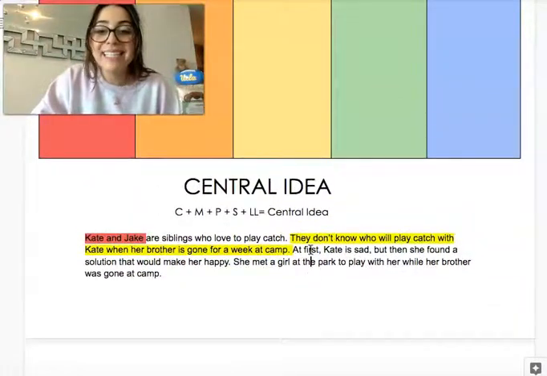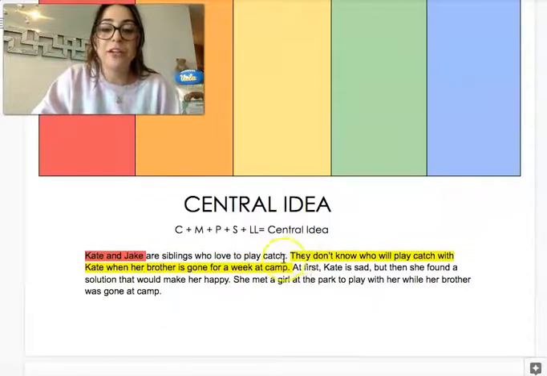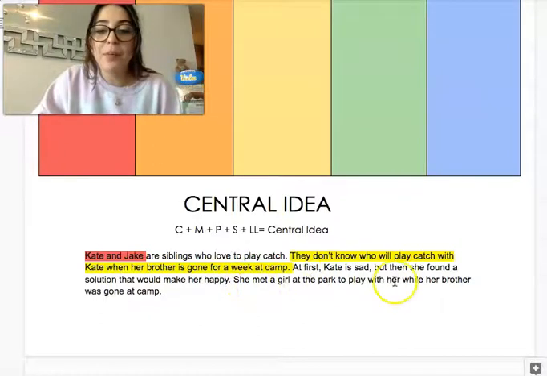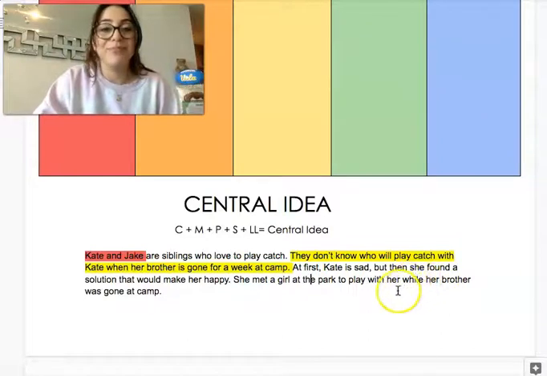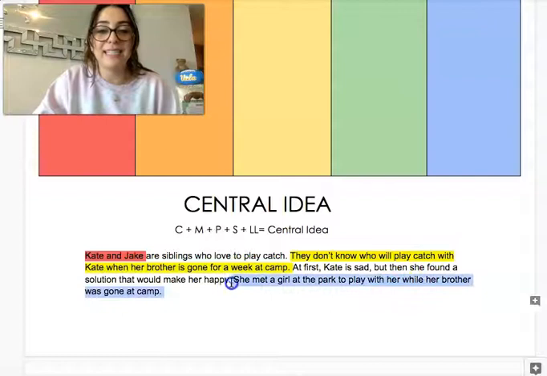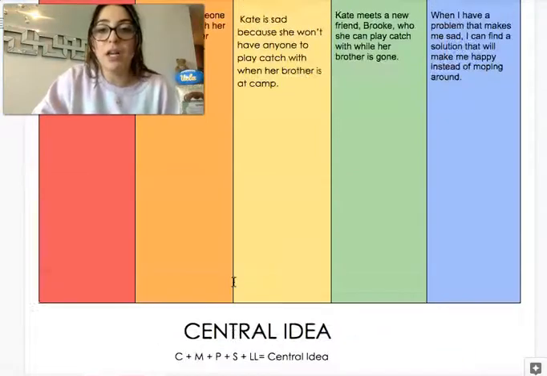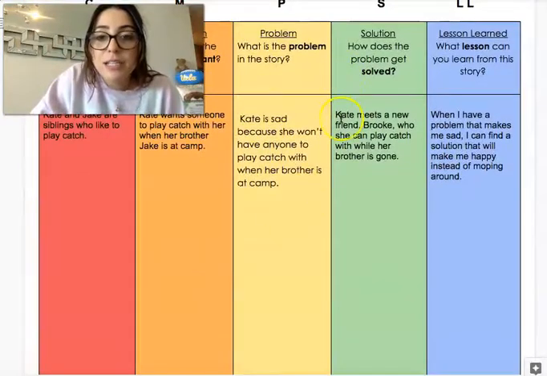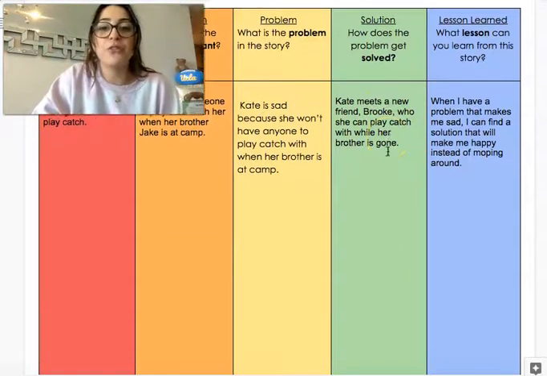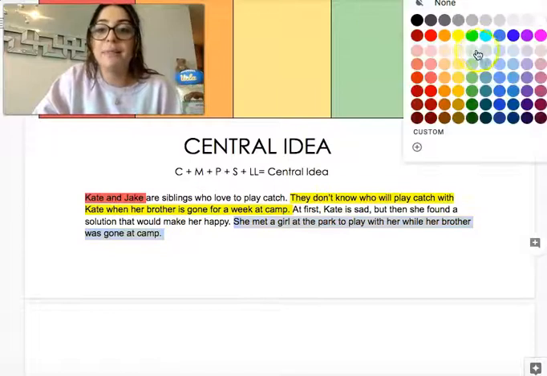At first, Kate is sad, but then she found a solution that would make her happy. Do I have my solution or lesson learned yet? I think so. Let me read the next sentence to make sure. She met a girl at the park to play with her while her brother was gone at camp. What thinking job is that last sentence? She met a girl at the park to play with her while her brother is gone. Let's see. Let's read the solution I had. Kate meets a new friend, Brooke, who can play catch with her while her brother is gone. That is my solution. I included it in my central idea.